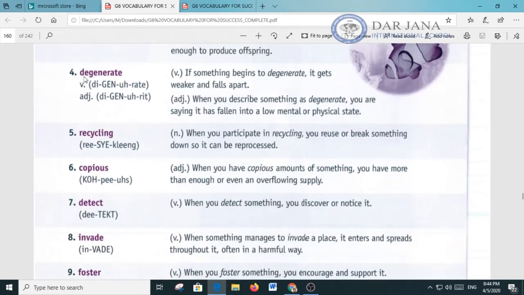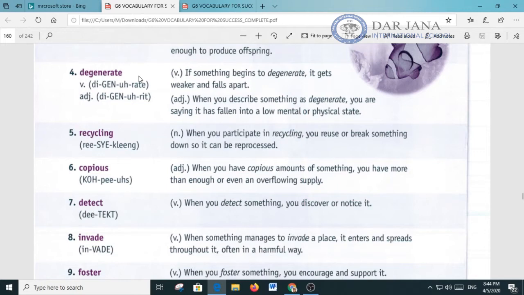Number 4, degenerate. Now, degenerate here is a verb. The second syllable is stressed. In the other situation, it can be an adjective. Here we have degenerate. Now let's look at degenerate as a verb. If something begins to degenerate, it gets weaker and falls apart. That's a verb.